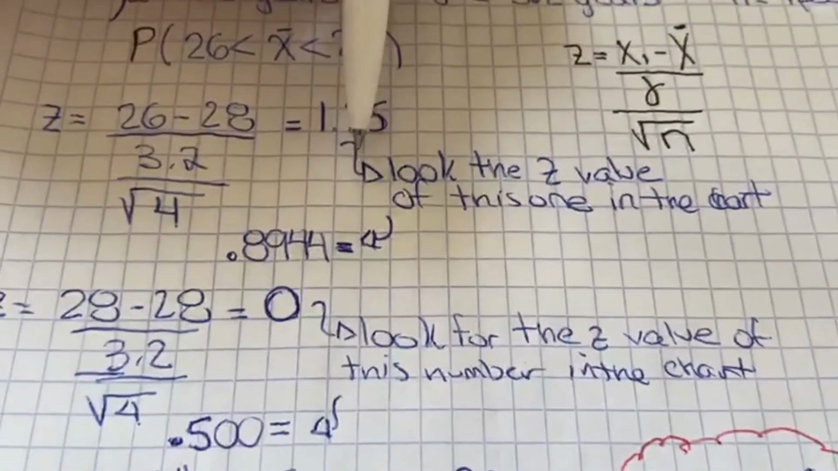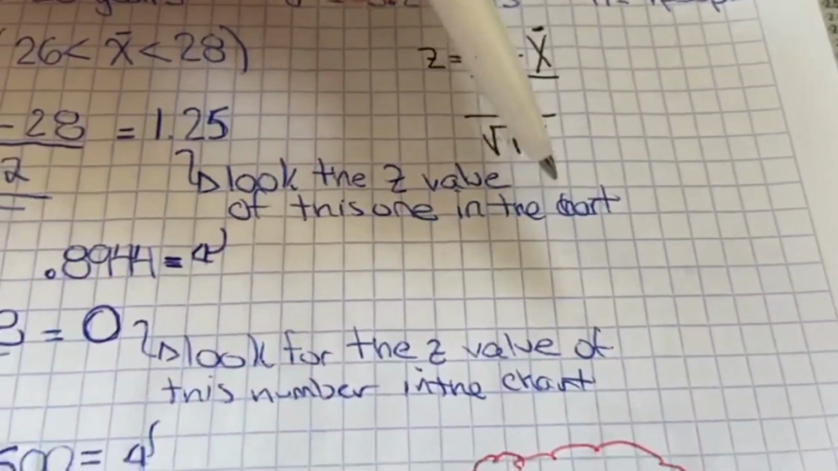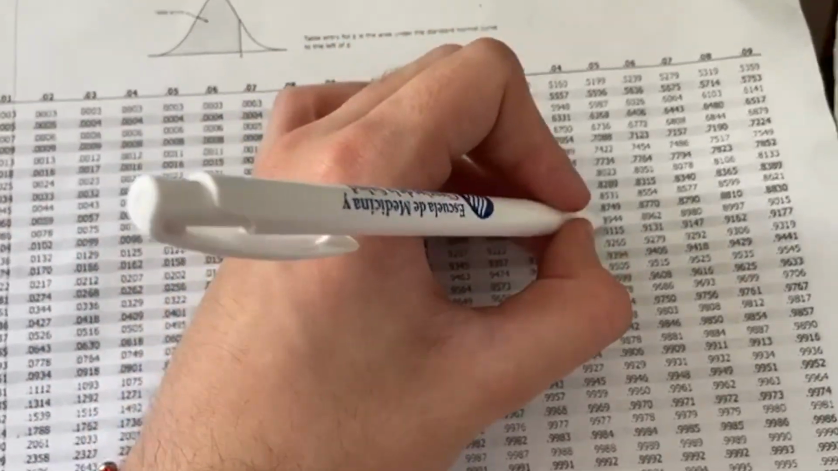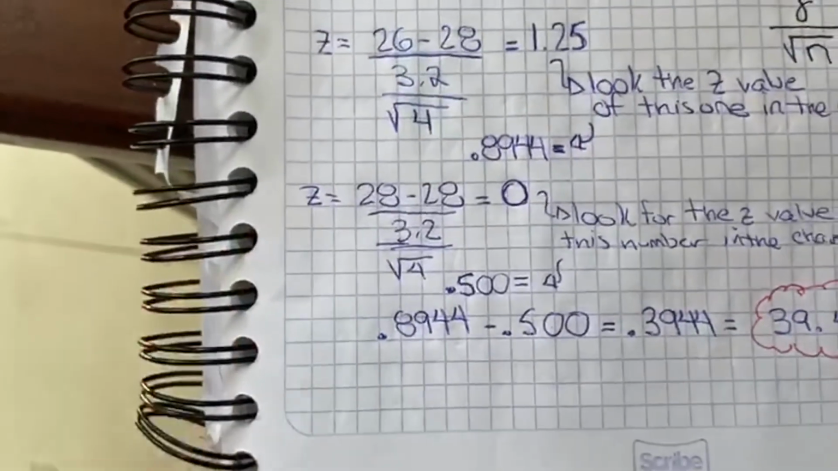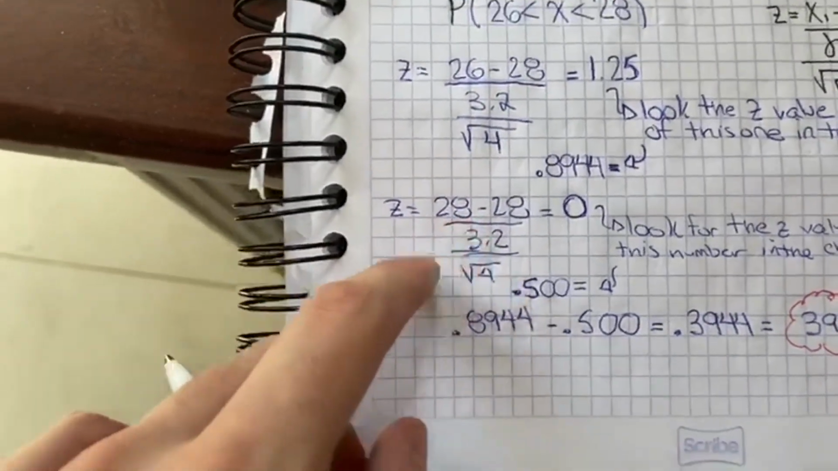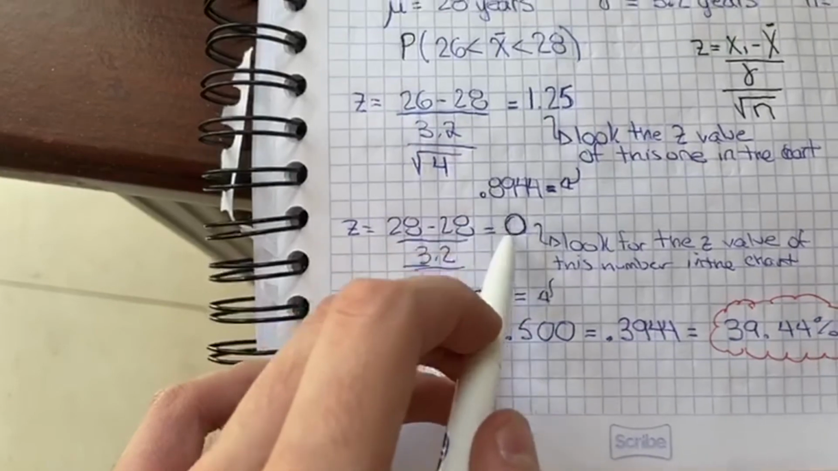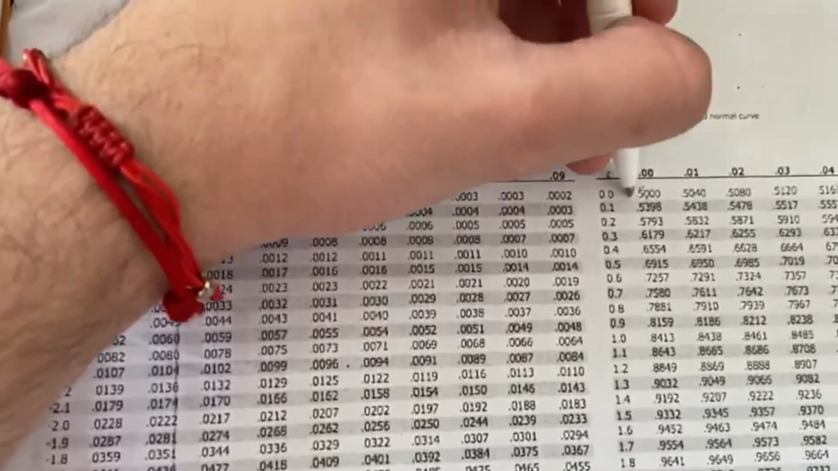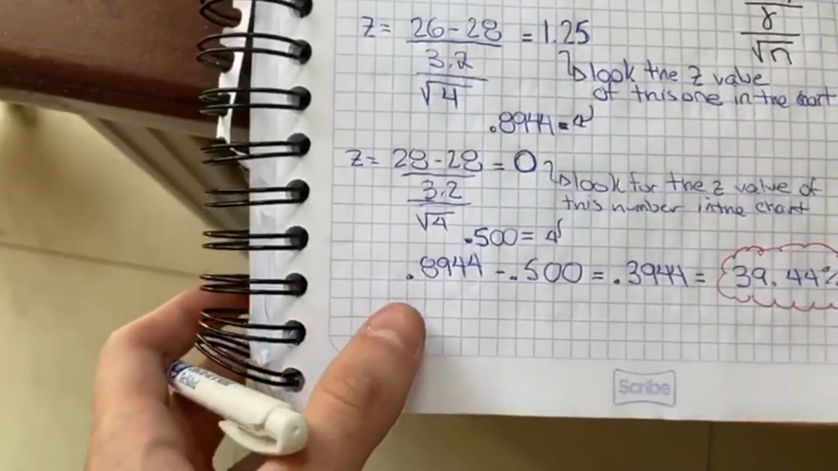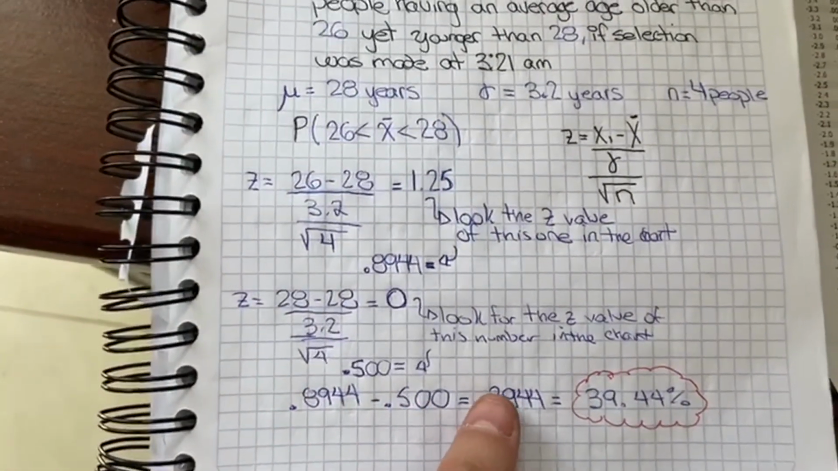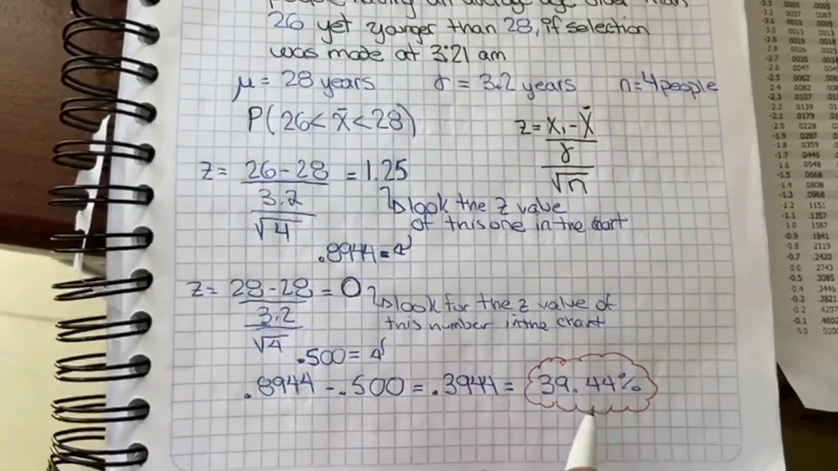negative 1.25. We look for this value in the chart, and we find that 1.25 is equal to 0.8944. We do the same for the 28: Z is equal to 28 minus 28 over 3.2 over the square root of 4, which is equal to 0, and we look for this number in the chart. We see that 0.00 is equal to 0.5. So we just subtract them: 0.8944 minus 0.5 is equal to 0.3944, which is 39.44%.